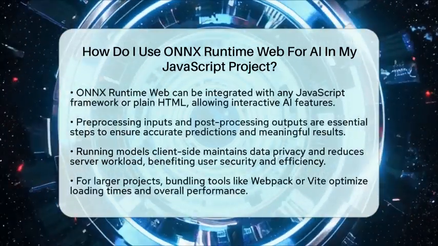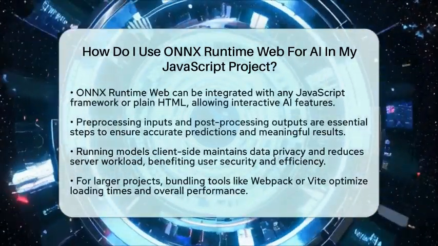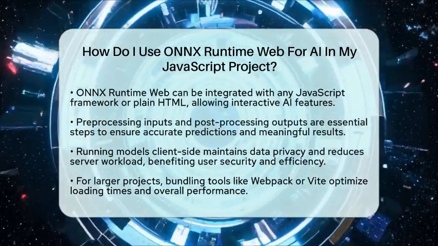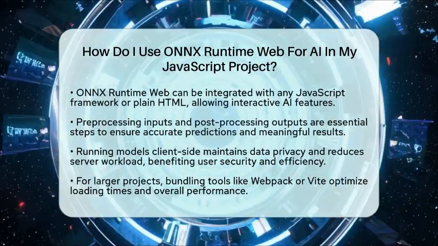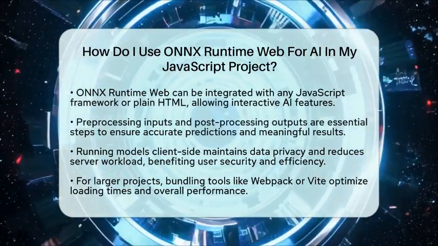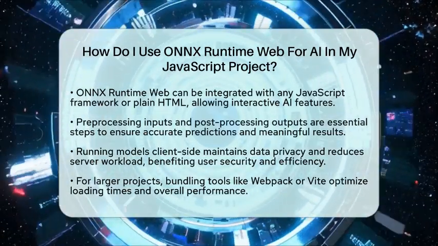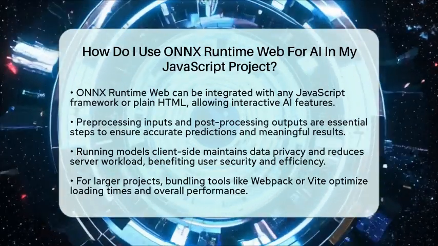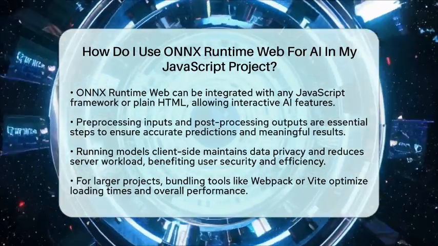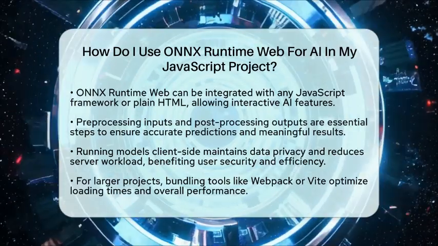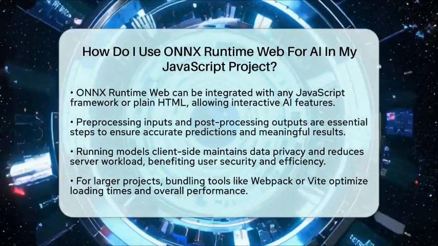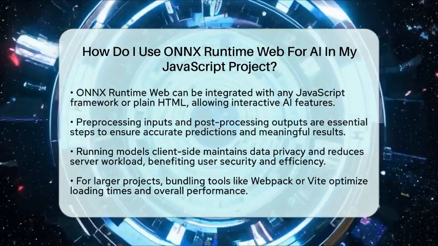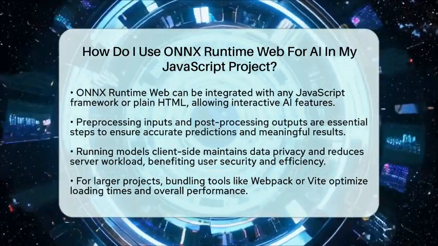Pre-processing your data before inference and post-processing the output afterward are key parts of the workflow. You might need helper functions to convert images into tensors or to interpret the model's output meaningfully. Running AI models on the client side keeps data private and reduces server load, which is a big advantage. For larger projects, bundling your code with tools like Webpack or Vite can help optimize loading times and performance.